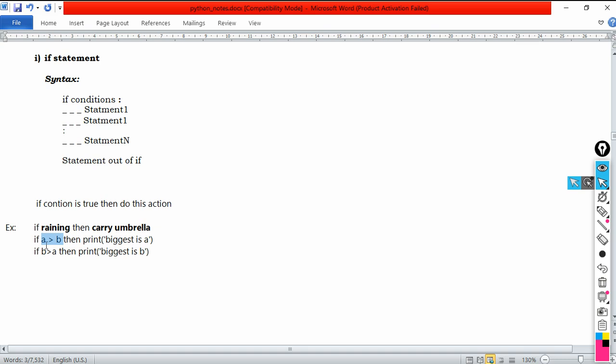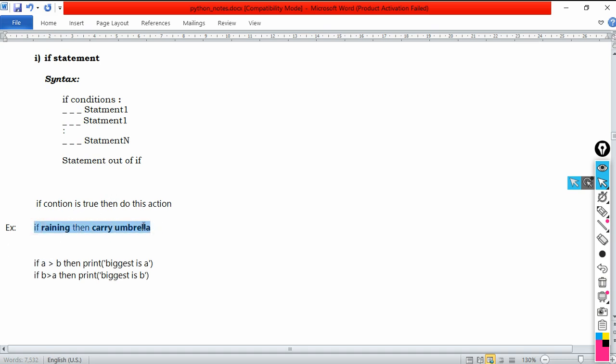So what is a condition? Any conditional statement that I gave is an English sentence, please, just an example. This is an English statement. In our English language, we use the word if to check the condition. Similar to that, in programming language also we use the same word if to check the condition. Condition means what?